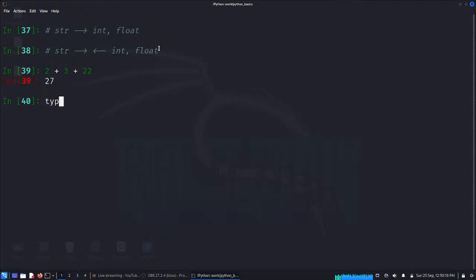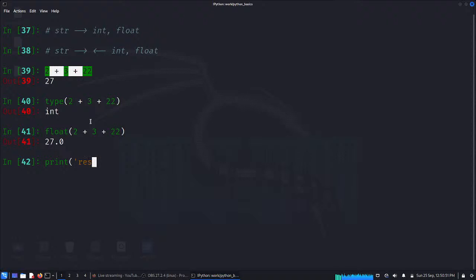Now let's say I want the output to be a floating point object. I can cast it into a float by passing it into float. Now it's a floating object. Or I can say print.